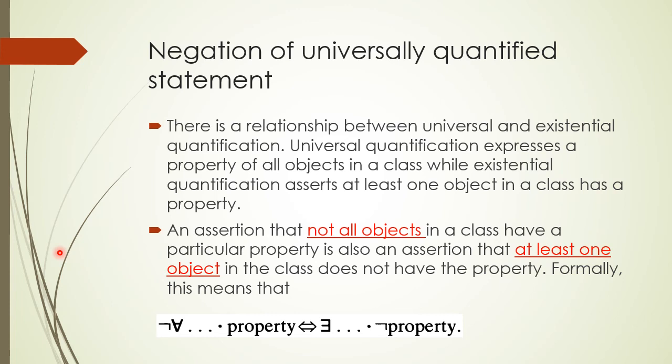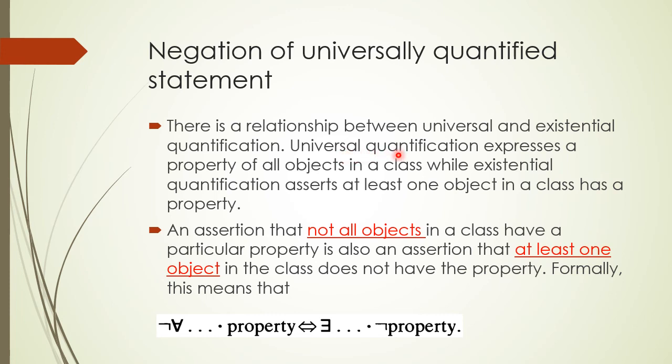So whenever we negate a universal quantified statement, we need to use at least one, which is actually the existential quantifier. So there is a relationship between universal and existential quantification.